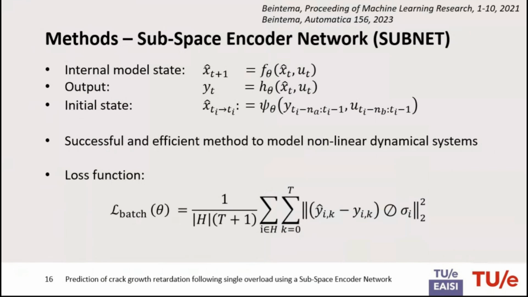In the loss function, we use batch optimization for the network. The loss function becomes this, where this is a pretty normal loss function. However, we use a local standard deviation, which is unique for each data set, because we train on a lot of different data sets, and each data set has its own variance because it depends on the size of the overload magnitude. And if we do not use this local standard deviation, then you see that the model starts predicting better on data sets with higher overloads compared to smaller overloads.